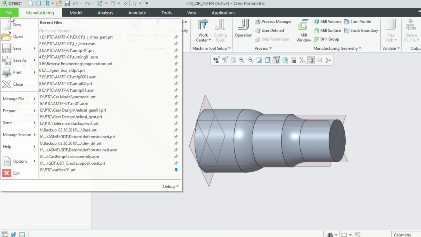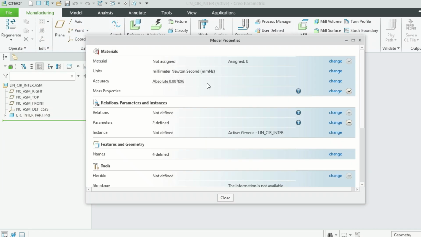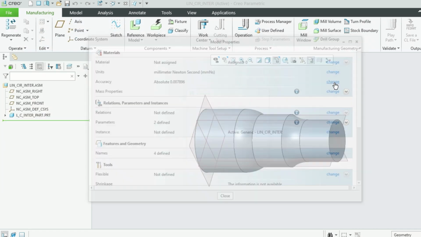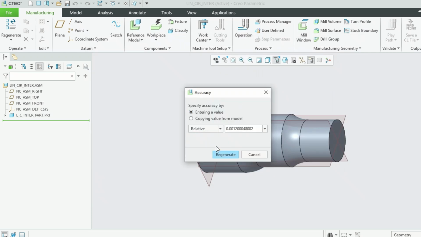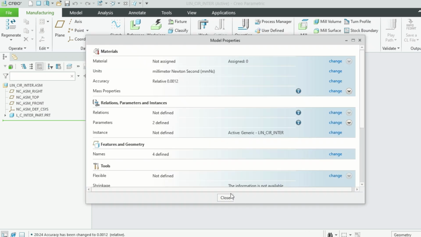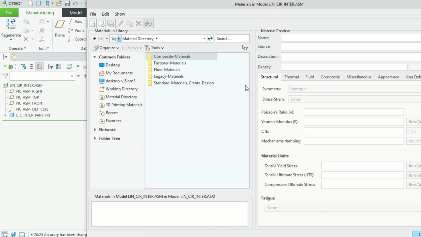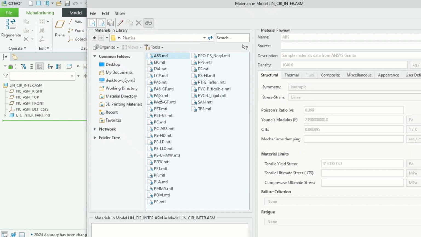Let us see this. Why is it not showing? Model properties. It's still there in the absolute position. We have to assign the material. Change the material, standard materials. Let's give plastics, PA6 with the black. PA6, this one is polyamide, usually it is called.